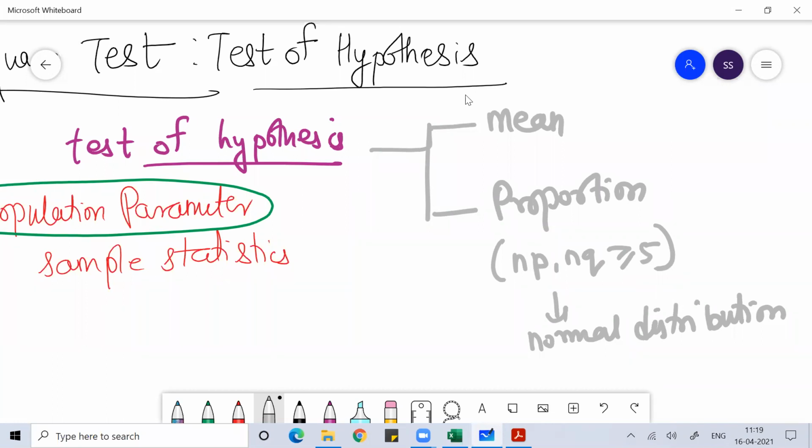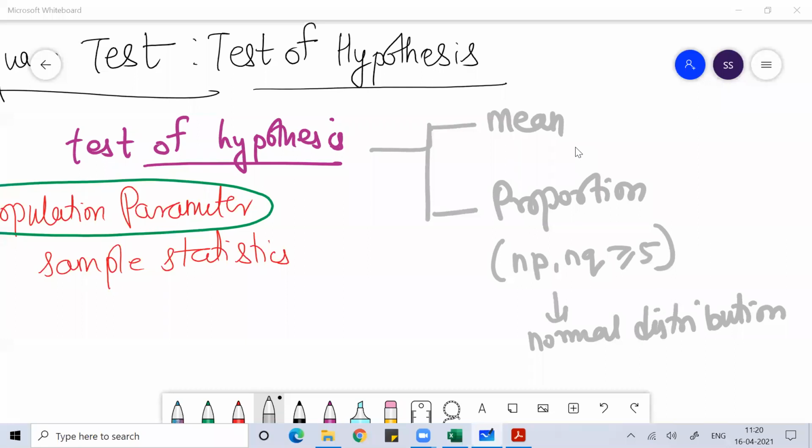Whenever we perform test of hypothesis, either we do it on mean or on proportion. You can keep that point in your mind. So we can have one mean data, two mean data, two proportion data, or one proportion data.